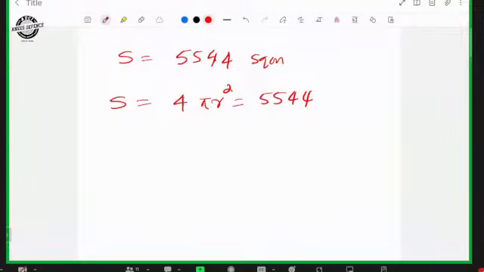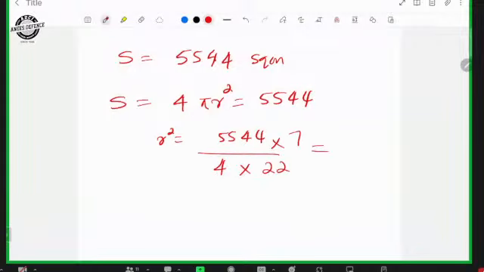So r square is equal to 5544 divided by 4, and pi is 22 by 7. If you calculate this, you will be getting the answer 441. So r will be equal to 21. Just a simple question: area of sphere, you have to calculate the radius. Okay.